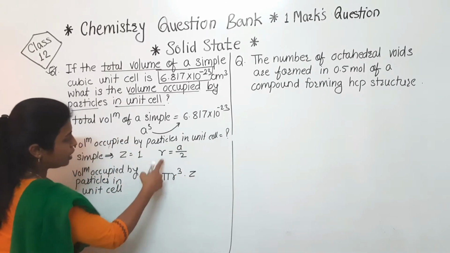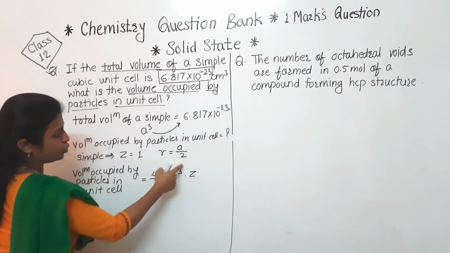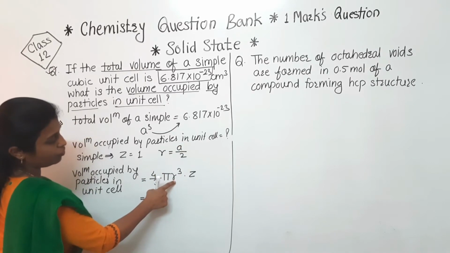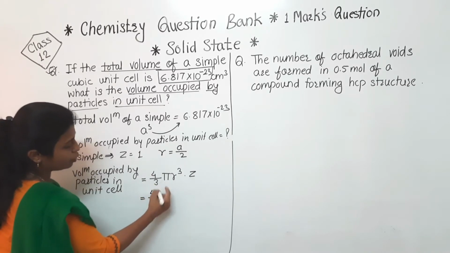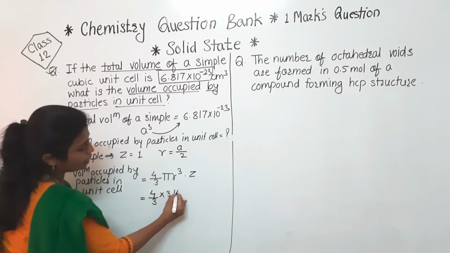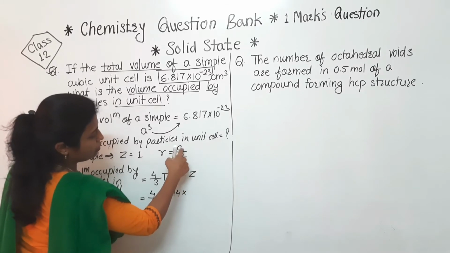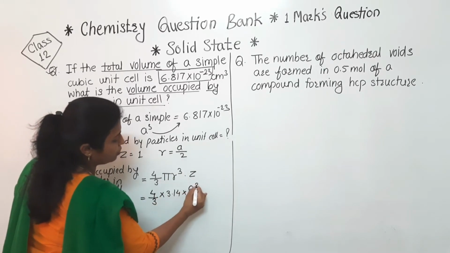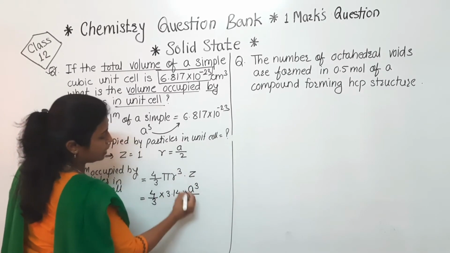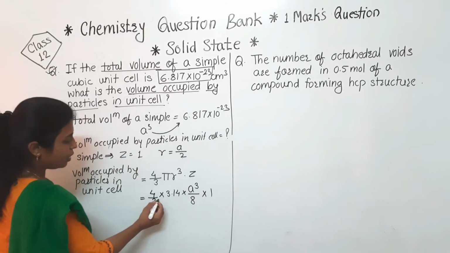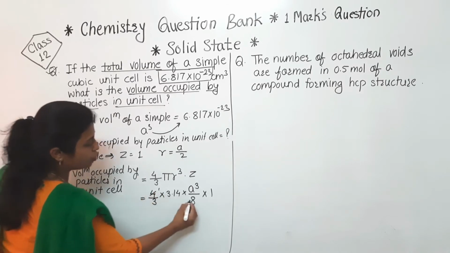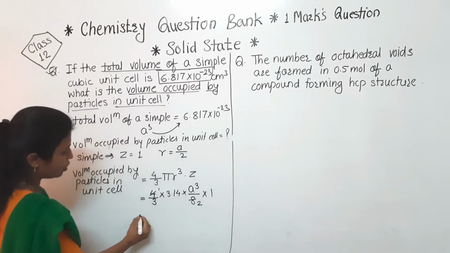So यहाँ पे देखो r is equal to a by 2. That value we have to put here instead of r. Z that is 1. So 4 by 3, what is the value of pi? That is 3.14. A raised to 3 means a cube will be there. 2 power 3 that will be 8 into z is the 1. So यहाँ पे देखो क्या क्या कैंसिल होता है. 4 2 जा 8, ये एक चीज हो गई. नेक्स्ट वन